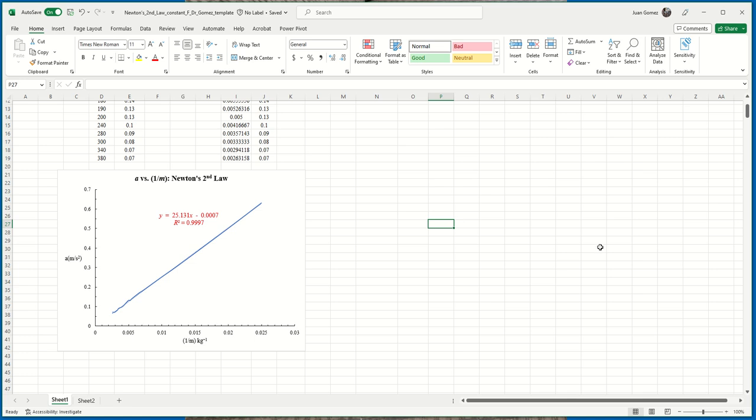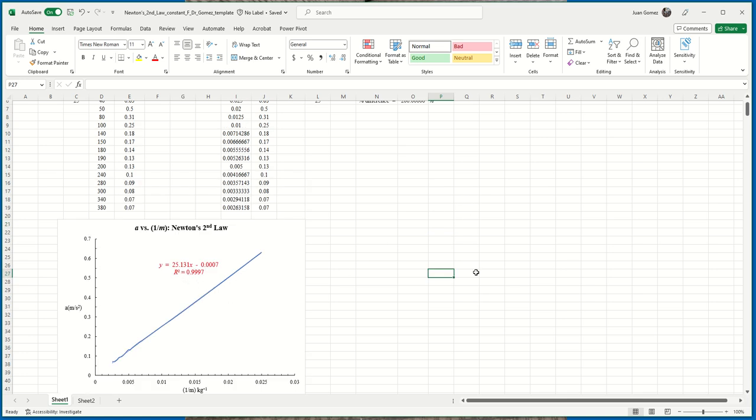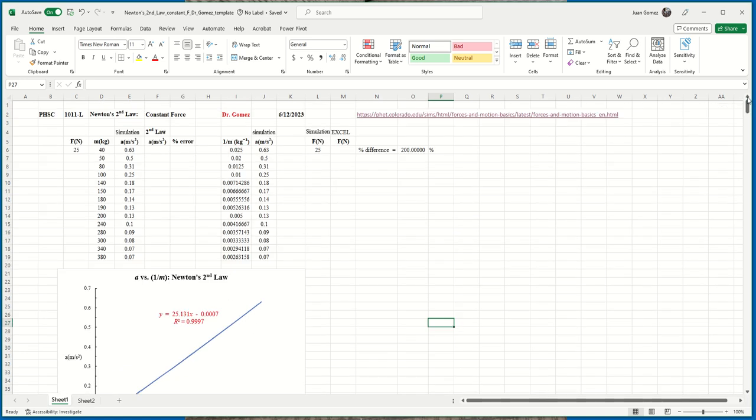So the coefficient of x, y equals mx plus b. The coefficient of x is your slope, i.e. that is the applied force. So that 20, and keep all the digits. That 25.131, where does that go? Right here.